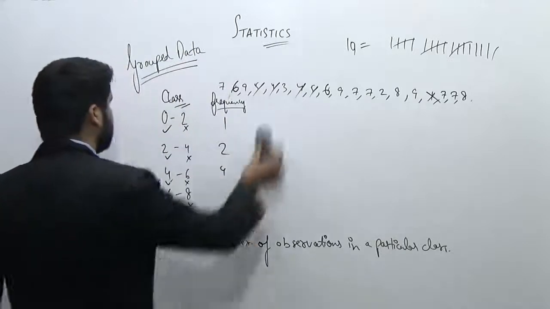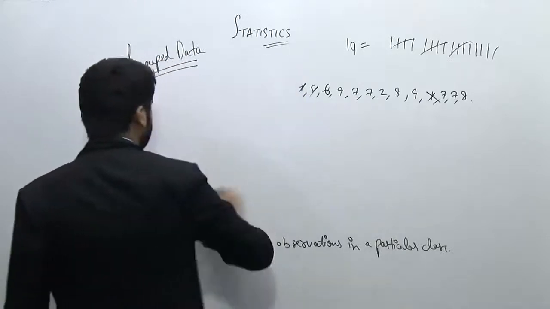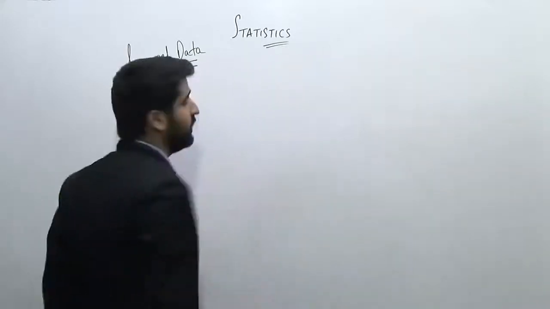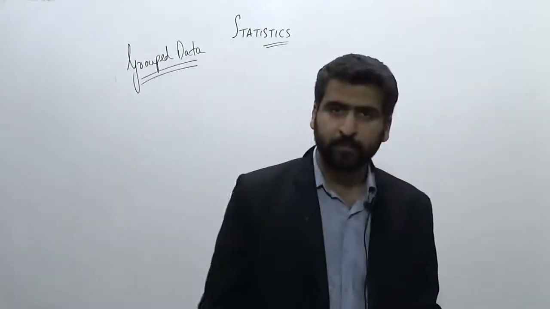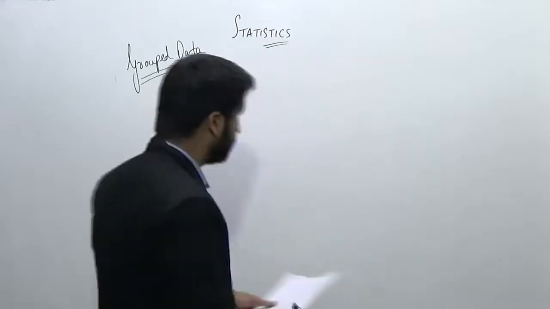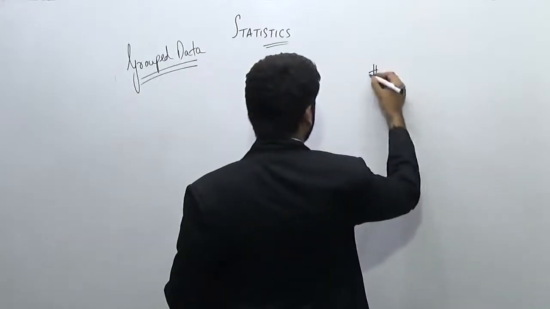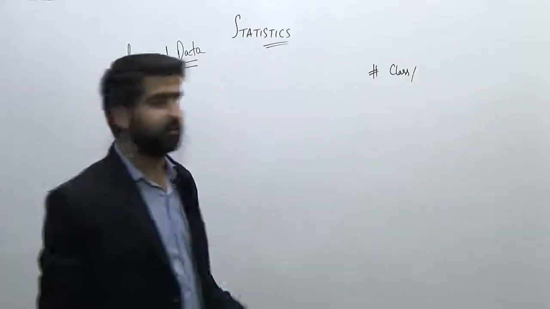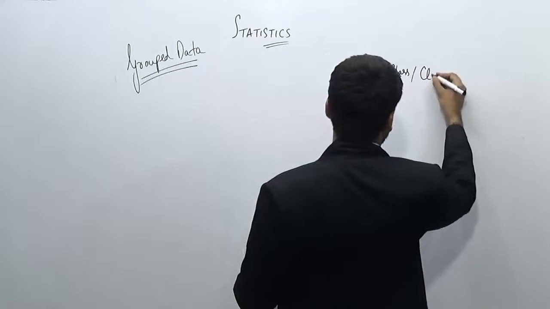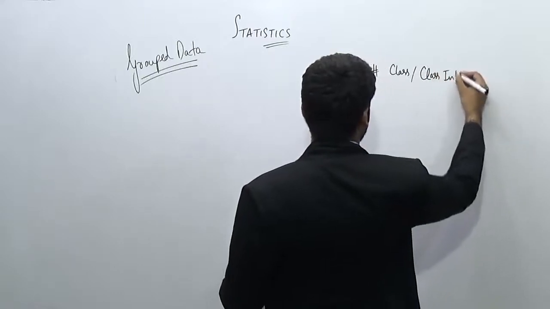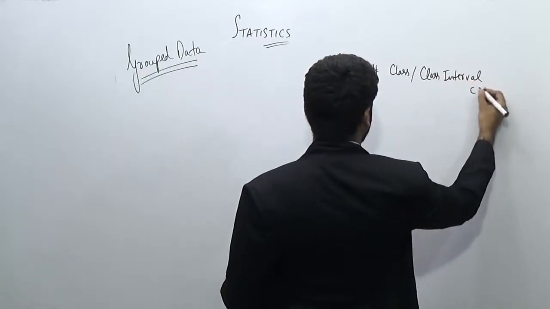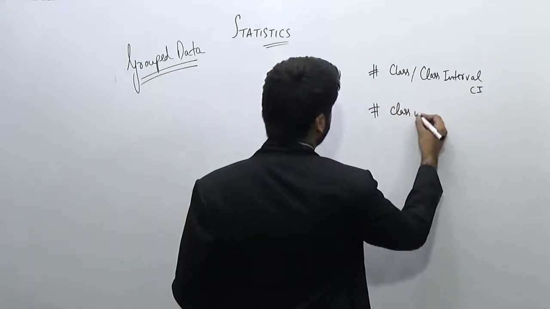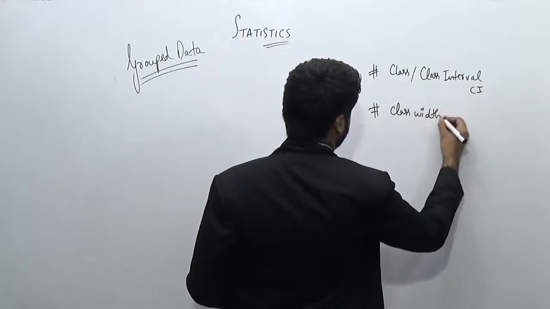So in the case of grouped data, let's go step by step. The first 3 terms which we need to learn are, first one is class or class interval. So this is class or class interval. This is also written as CI. The second thing is class width or class size.